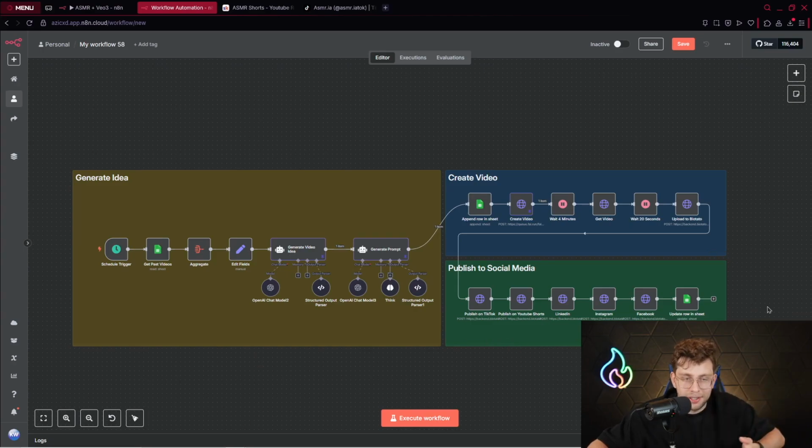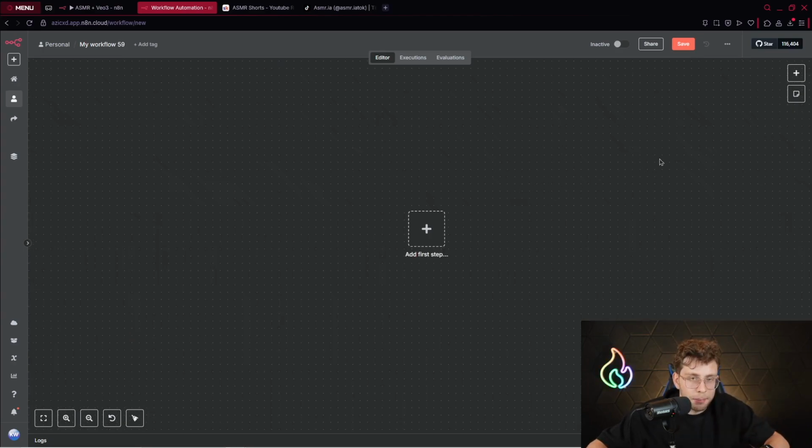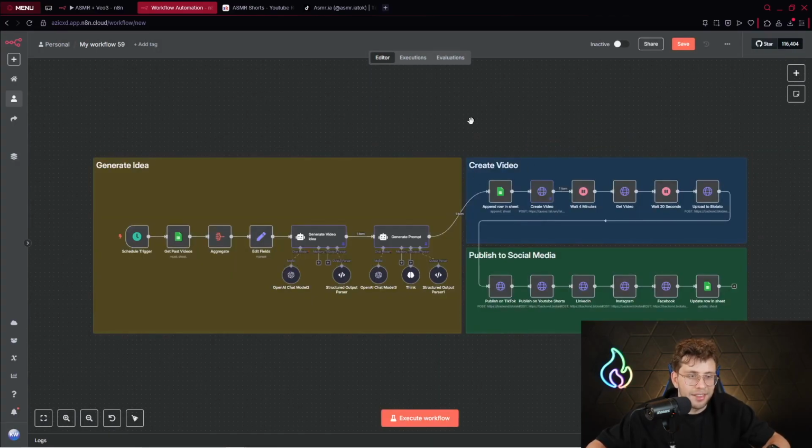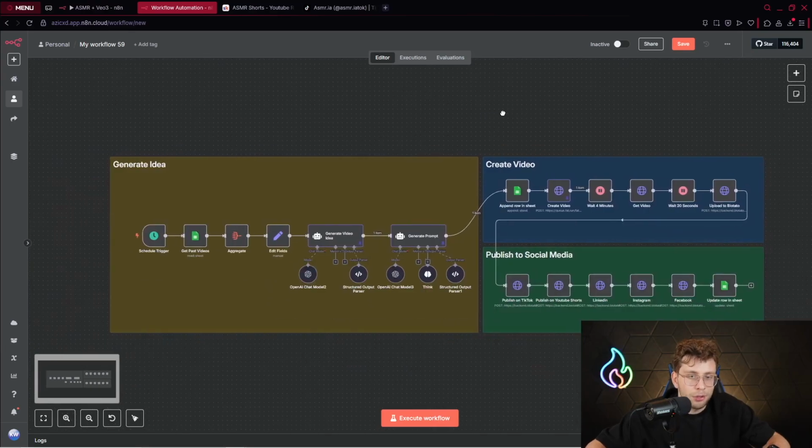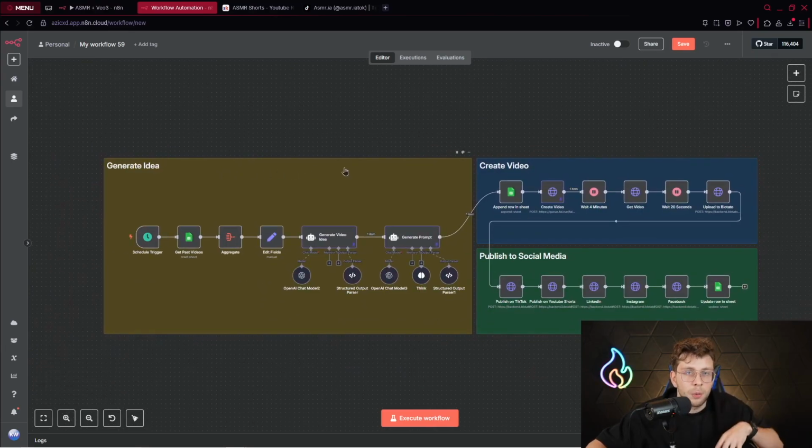After you download the JSON template, you can go ahead to the right top corner, click on these three dots and click import from file. After you click on your JSON template, you've got the entire automation set up. You only need to change the credentials. However, I will be showing you everything step by step in this material, so watch it to the end. It's great. You've got the entire system to create viral shorts for this specific case.